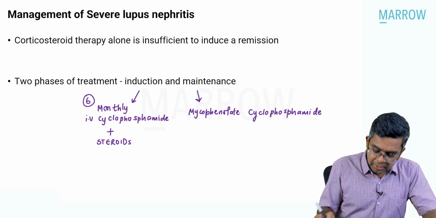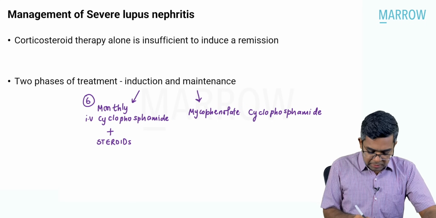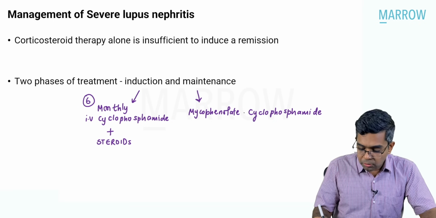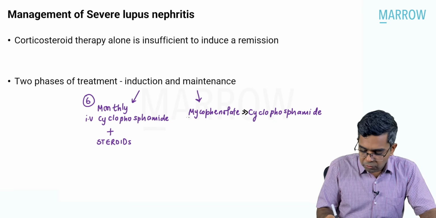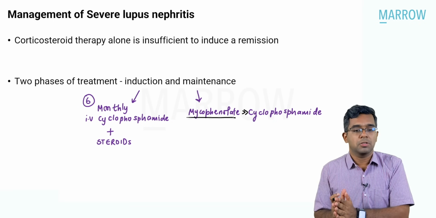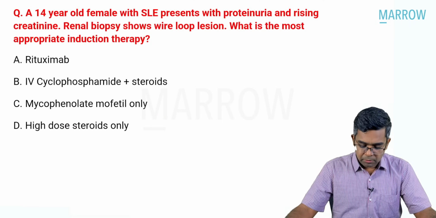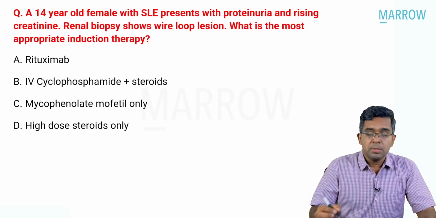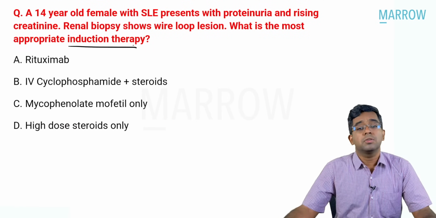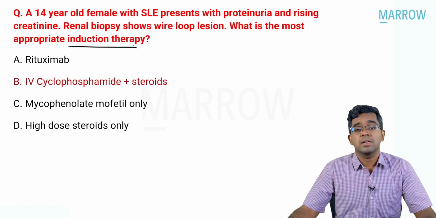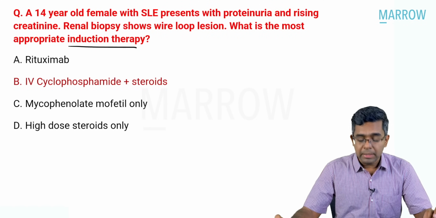A Nelson textbook very clearly mentions, with the presently available evidence, mycophenolate is a better choice for maintenance compared to cyclophosphamide. Now let's get back to the question. The question is saying, what is the most appropriate induction therapy? What is going to be the answer? It is IV cyclophosphamide with steroid should be the induction therapy.